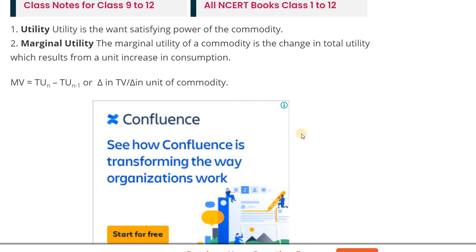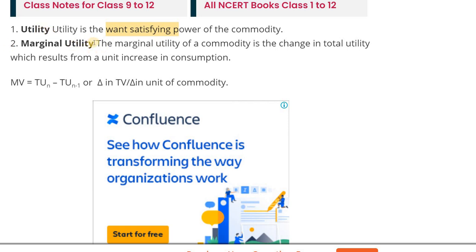In this class, we can study about chapter 2. We can revise some important points. Utility. Utility is the want satisfying capacity or power of the commodity. Then what is utility? It is the want satisfying capacity or power of the commodity. The main point in this one is want satisfying capacity.